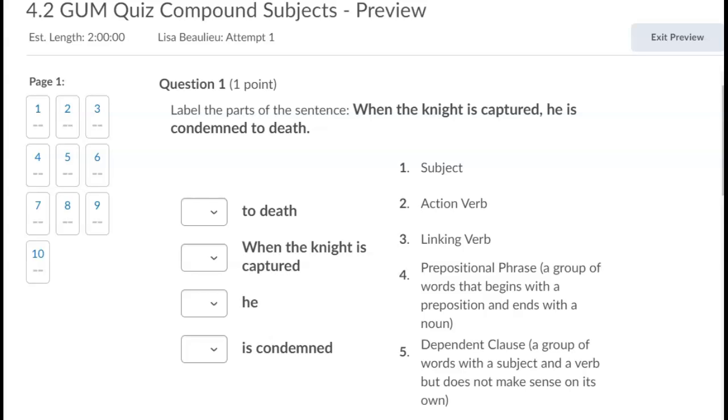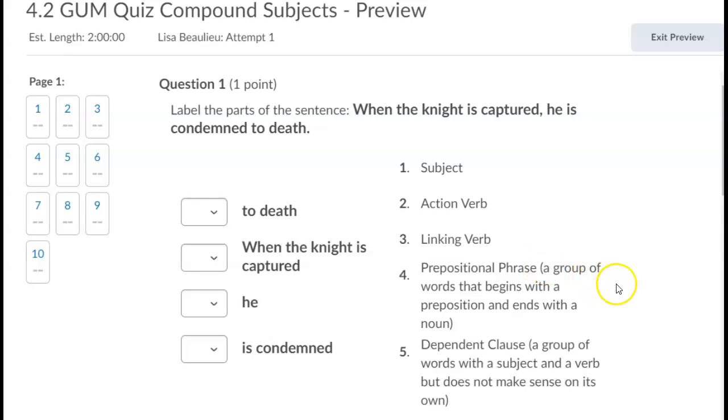But I thought I would work through this quiz with you, the 4.2 gum quiz on compound subjects, just so that you understand exactly what we're looking for. You know from yesterday's assignment that the subject is the person, place, or thing that is doing the action. In question number 1, we find the subject, the action verb, the linking verb, and the prepositional phrase.